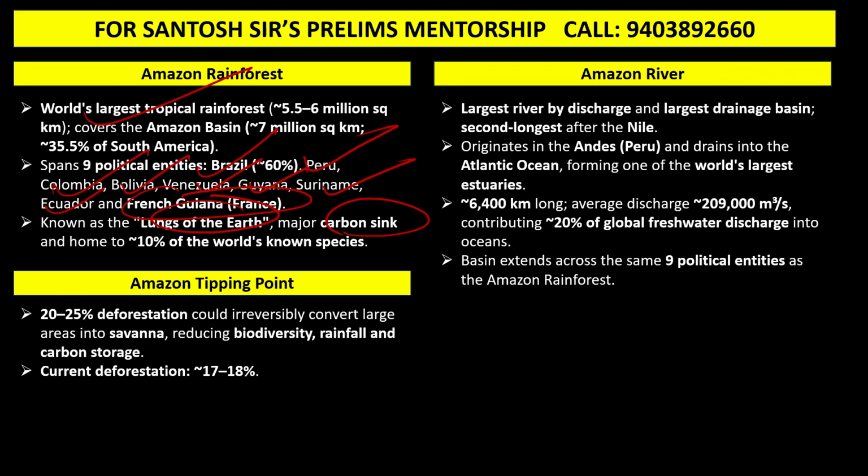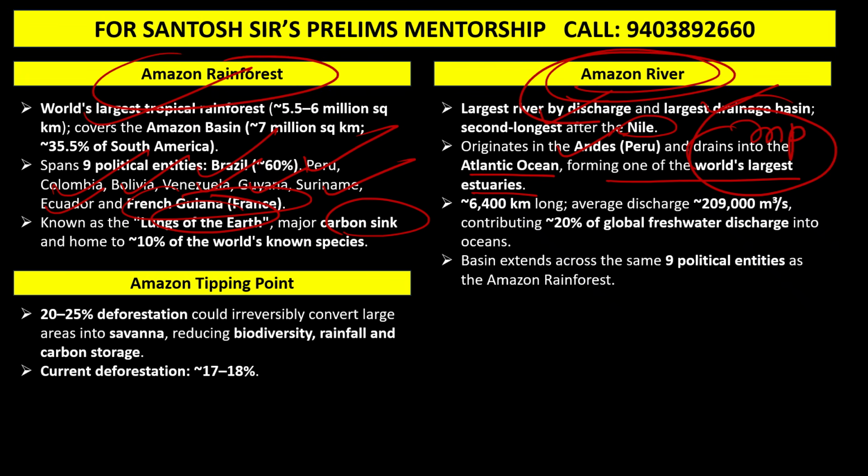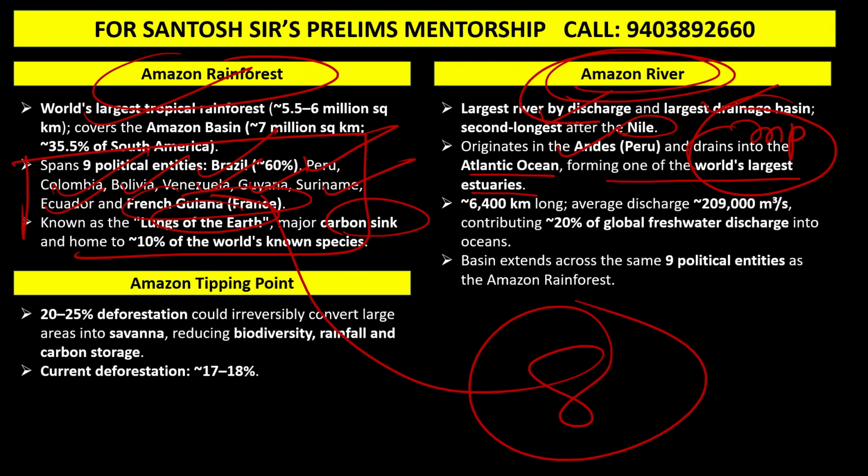Guys, there is a river which is one of the largest rivers by discharge and drainage basin, and one of the longest rivers after the Nile: the Amazon River. The Amazon River basically originates in the Andes mountains in Peru and drains into the Atlantic Ocean, forming one of the world's largest estuaries. So you may also get a question on the Amazon River and Amazon Forest. The number of countries, 8 countries. You should know the names of all these 8 countries in which the Amazon rainforest is spread.